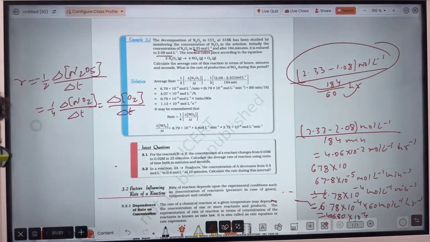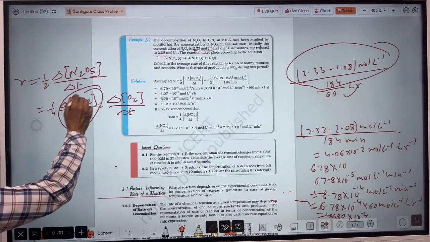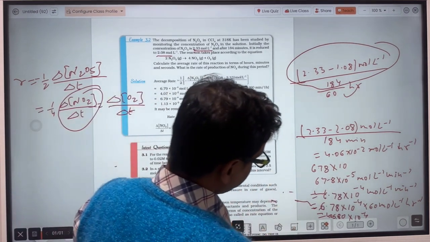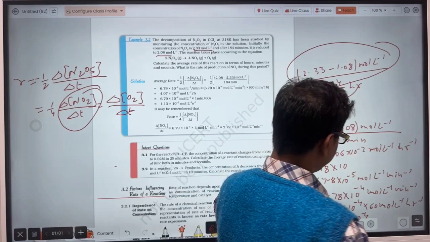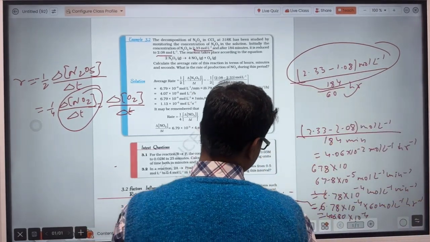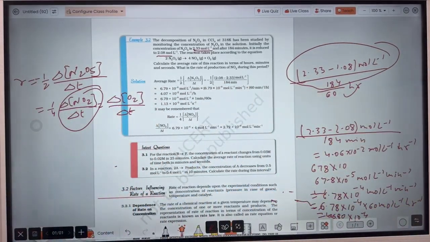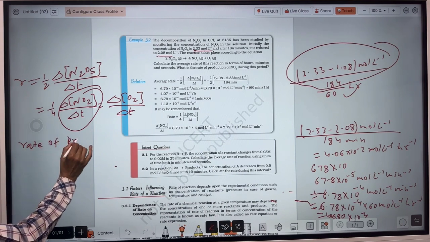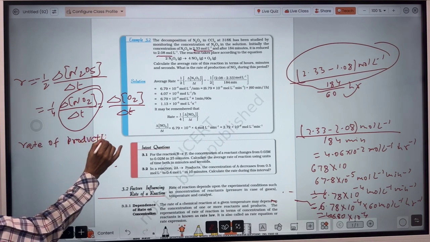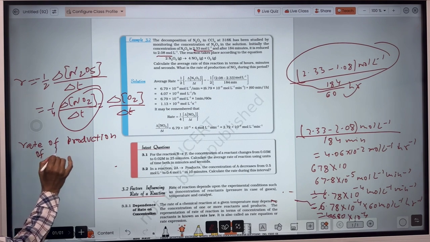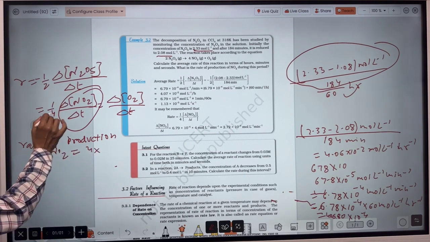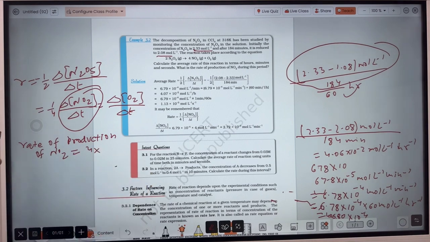Okay. So now the question is asking the rate of production of NO2. So rate of production of NO2 will be 4 into rate of reaction. So rate of reaction you have calculated here, in terms of hours, minutes and seconds, all of you have calculated. So rate of production of NO2 will be equal to 4 into rate of reaction.